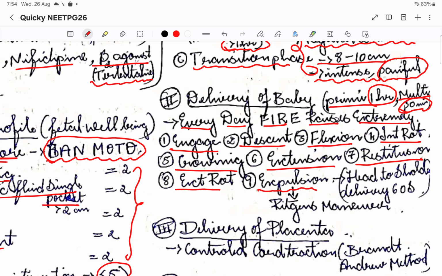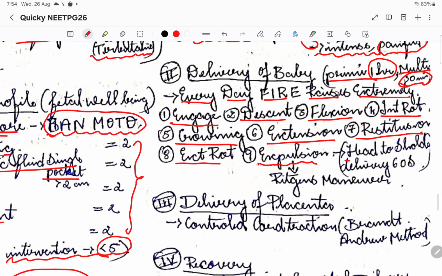Head to shoulder delivery during expulsion should be done within 60 seconds. Within 1 minute the head to shoulder delivery must happen, or else the baby might undergo hypoxia. We have learnt all about asphyxia and hypoxia in neonatology, right? What might happen if there is hypoxia. That is why it is very important. The maneuver that we use to deliver head to shoulder is Ritgen's maneuver. Please remember this Ritgen's maneuver.